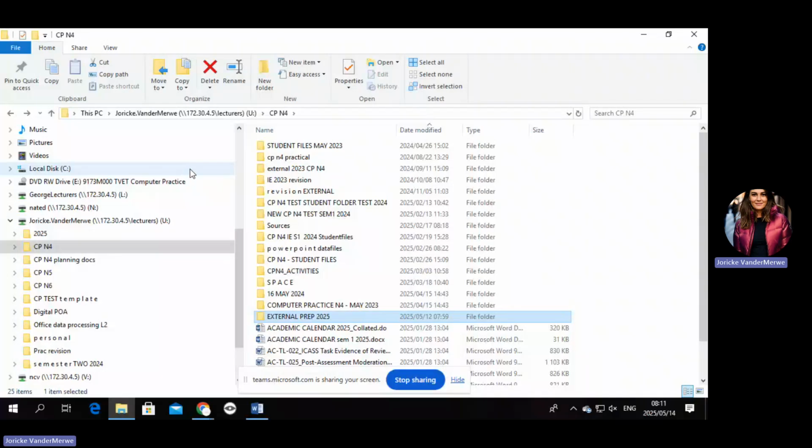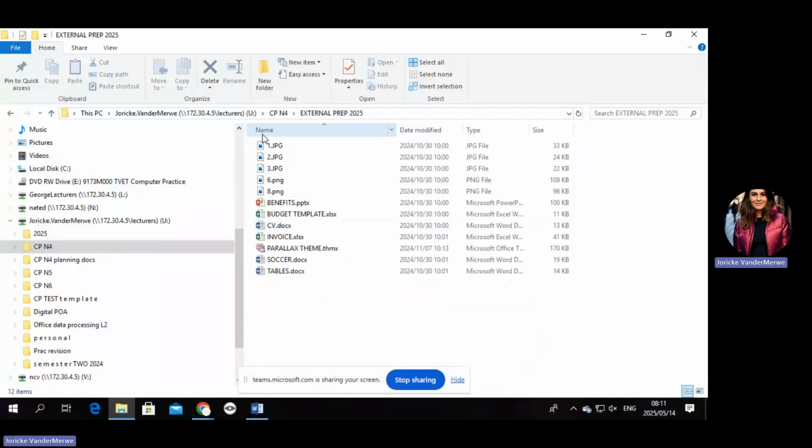November 2024, and the data files are obviously found under the network drive. Hopefully you have that. Okay, so you have the question paper in front of you. Like I already said, we are doing the external of November 2024, and I'm going to start with the Word question.